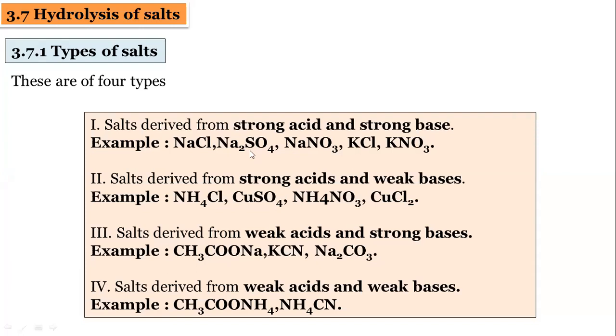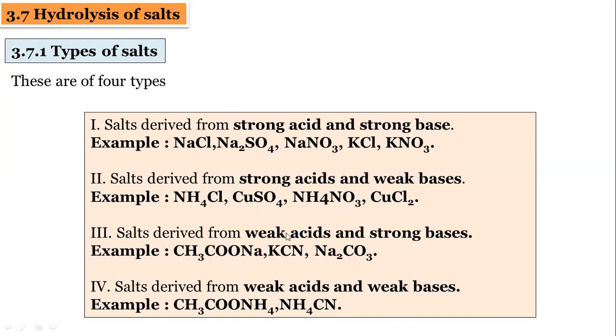The second type of salt is derived from a strong acid but a weak base. The examples are given here: copper sulfate, NH4Cl. We also discussed the hydrolysis of copper sulfate. These are salts of strong acids and weak bases. Then the third type is where the base is strong but the acid is weak.